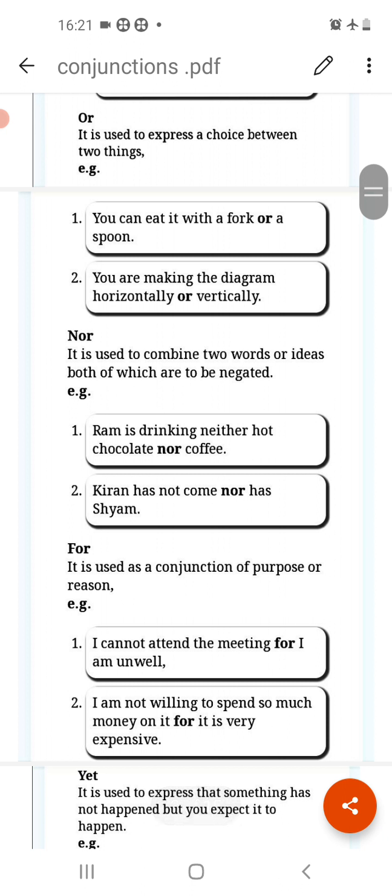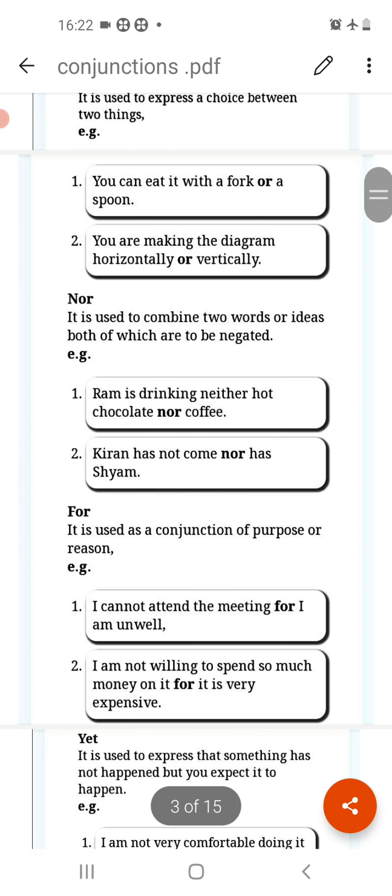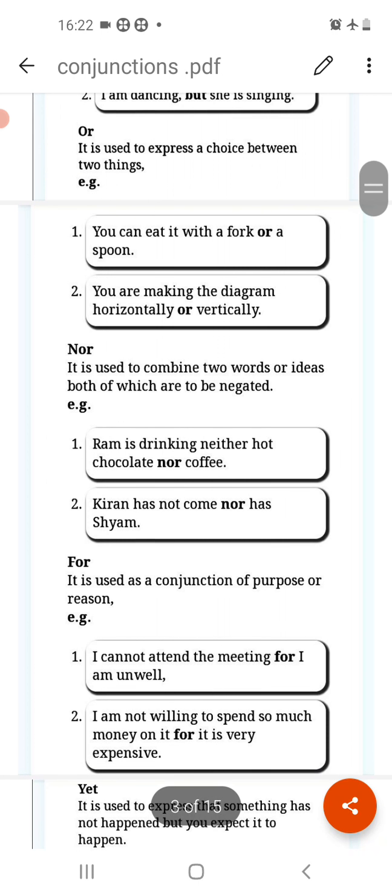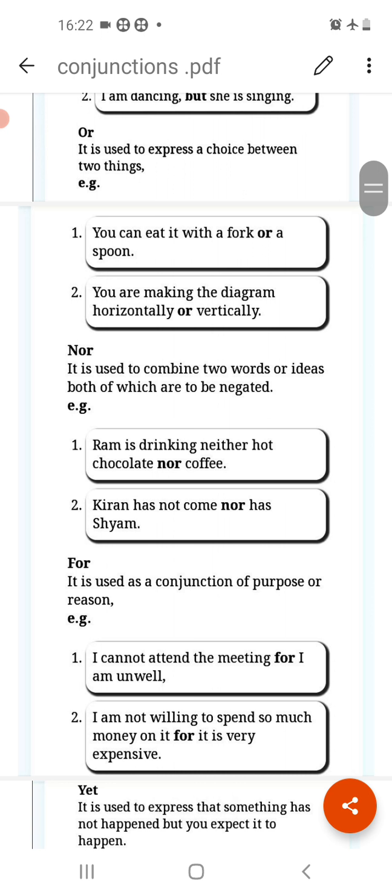Next is or. So now or, as you know, is used to express a choice between two things. Whenever you have a choice, you have to choose one, then we always use or. It is used for choice. You can eat it with a fork or a spoon. Now you have a choice between fork and spoon. So whenever we have a choice between two, then we always use or.